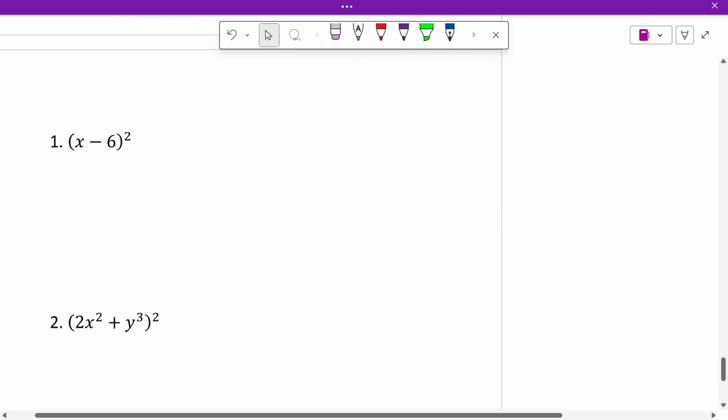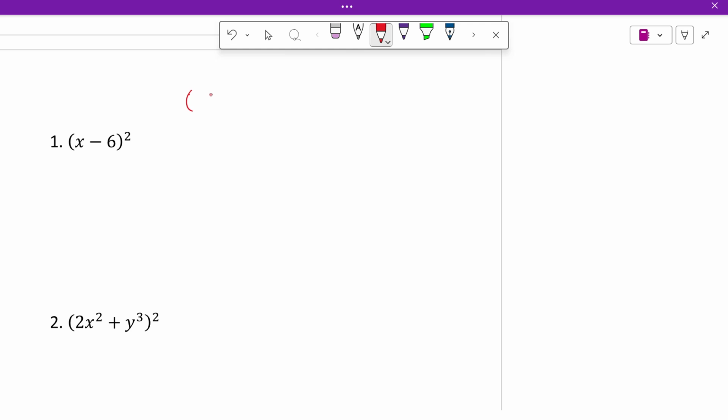Okay, so when we see this quantity squared, you can use the pattern. What's the pattern? Well, that's a square of a difference pattern. So if we have a minus b squared, that's the same as a squared minus 2ab plus b squared.